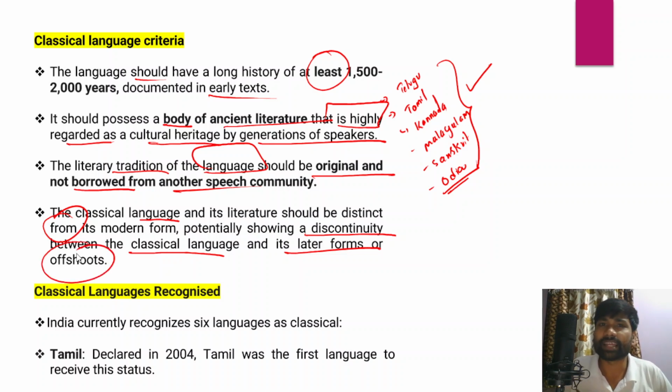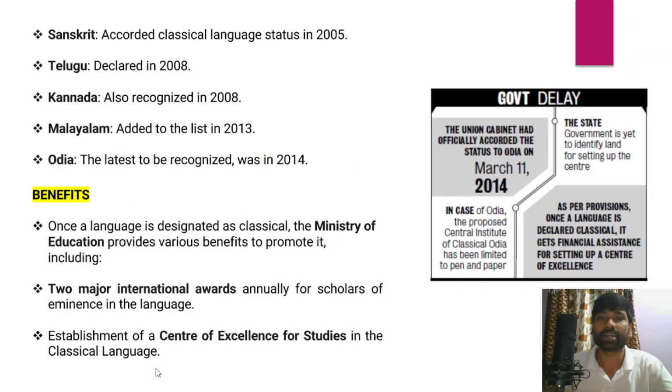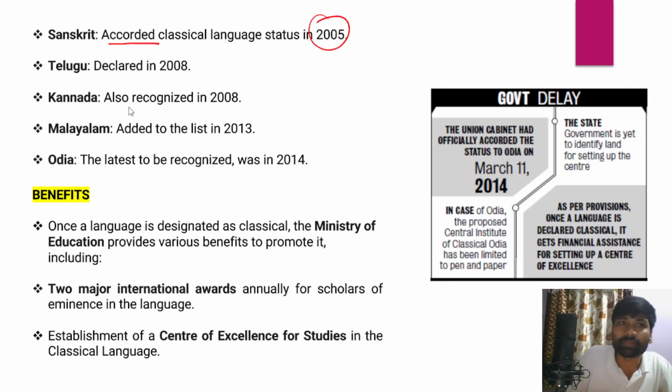However, how are these classical languages being recognized? India currently recognizes 6 classical languages, as I have already mentioned. Tamil was declared a classical language in the year 2004, and it was the first language to be accorded classical language status, followed by Sanskrit in 2005. Telugu was given the status in 2008, followed by Kannada, also in 2008.